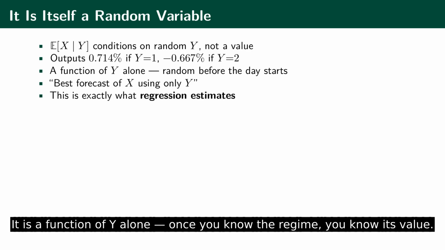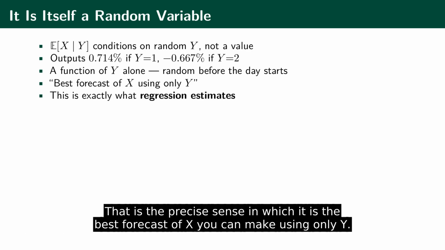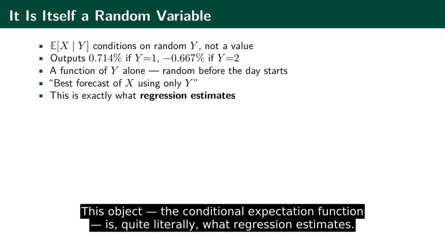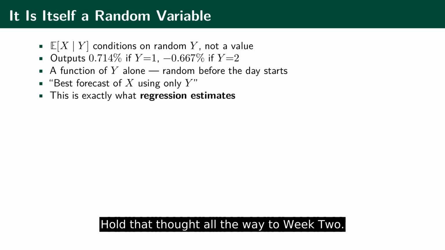It is a function of y alone. Once you know the regime, you know its value. That is the precise sense in which it is the best forecast of x you can make using only y. This object, the conditional expectation function, is, quite literally, what regression estimates. Hold that thought all the way to week 2.